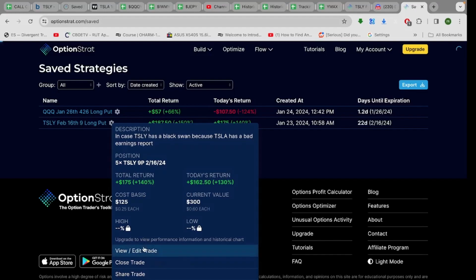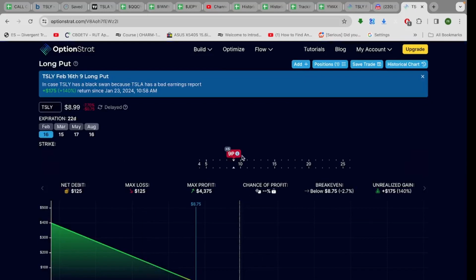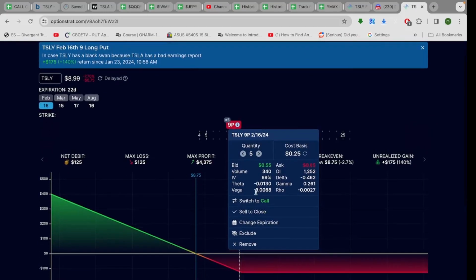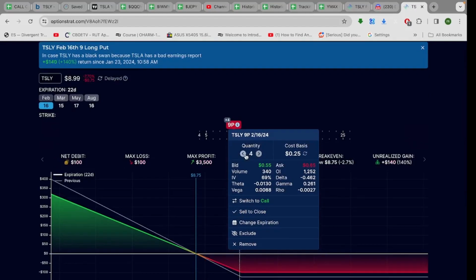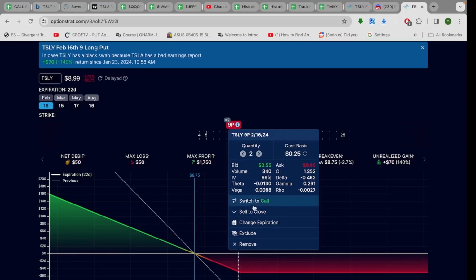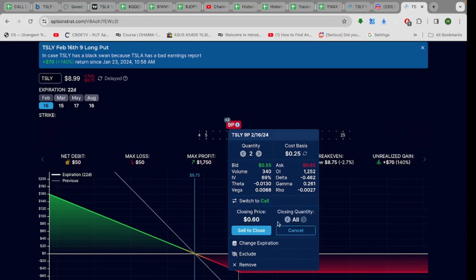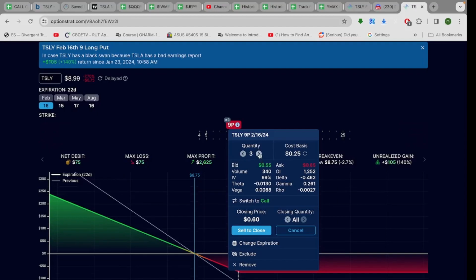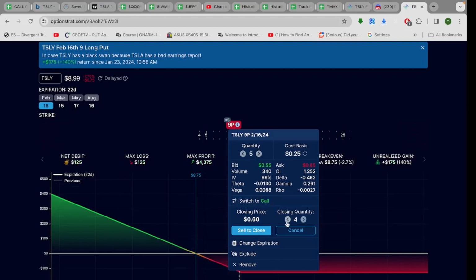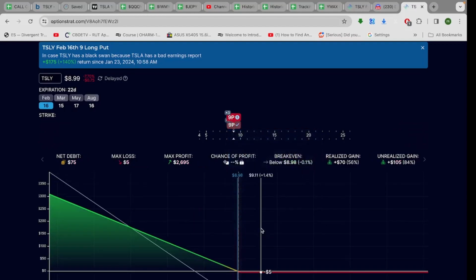So what I'm going to do is I'm going to view the trade, and we're going to sell 2 of them. Sell to close. All right, we're going to sell 2 of them to close at 60 cents. Boom. All right, so now we only have $5 of risk in the trade.